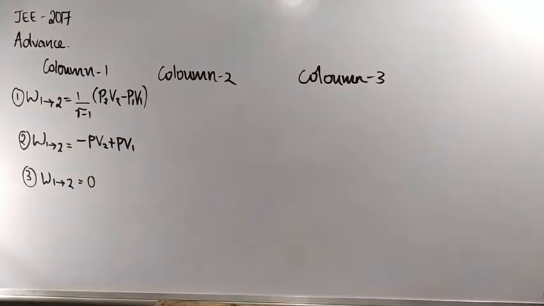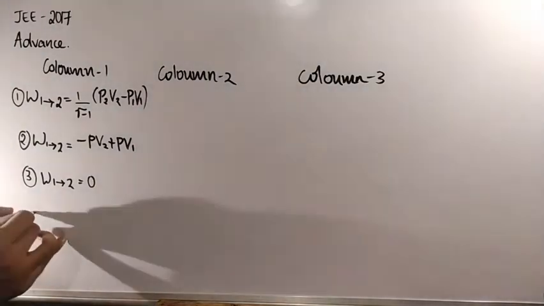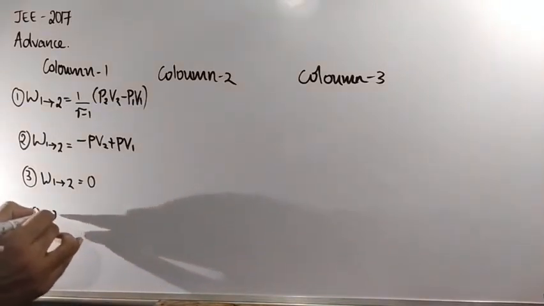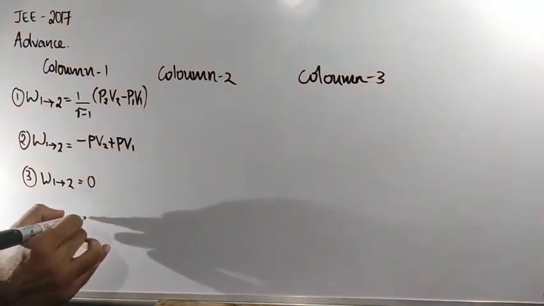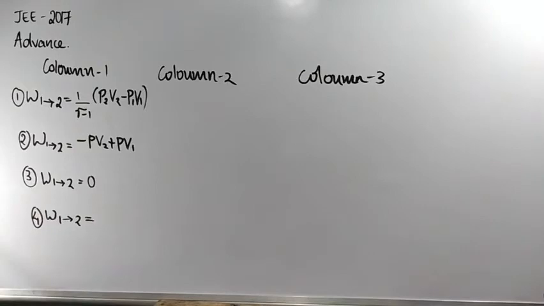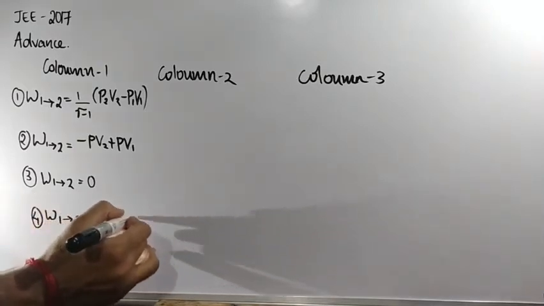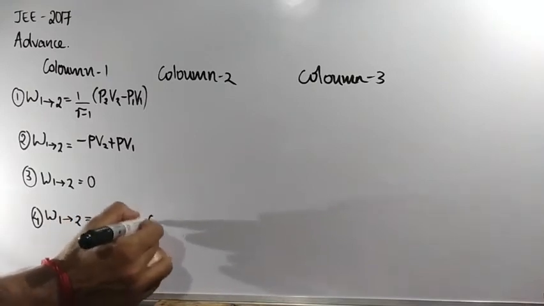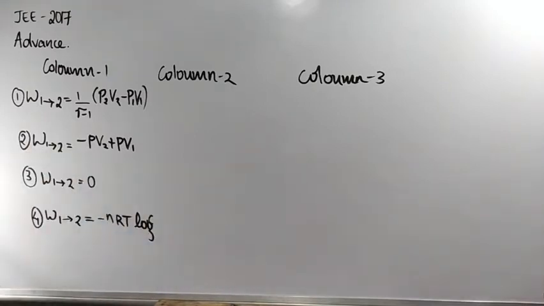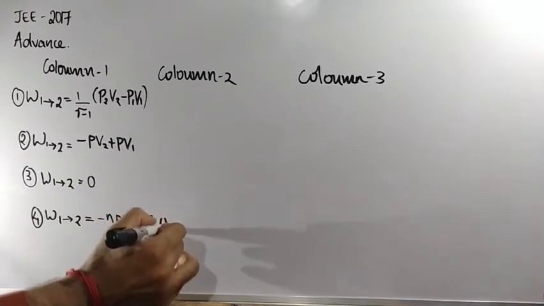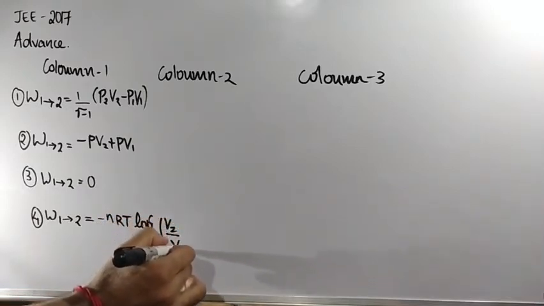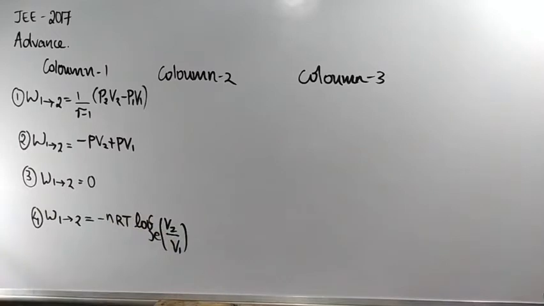And next they had given work done in the process 1 to 2 as minus nRT log V2 by V1 to the base e. Clear? This much data they had given in the first column, column 1.